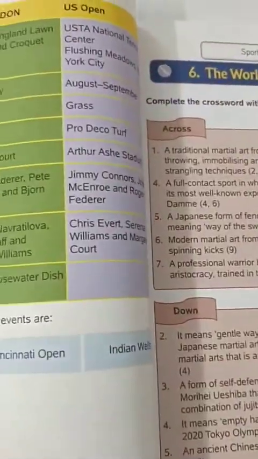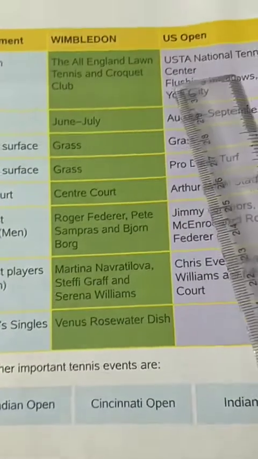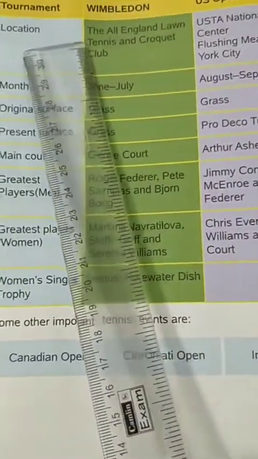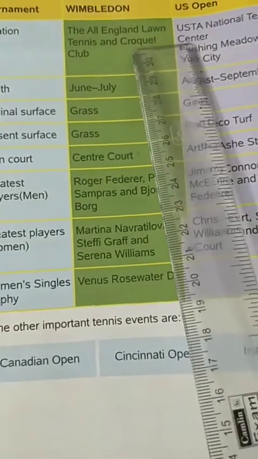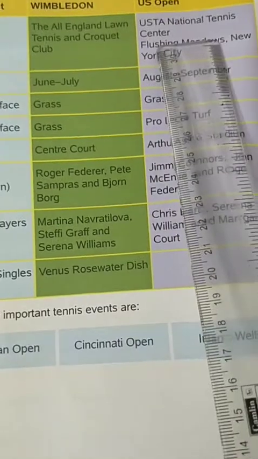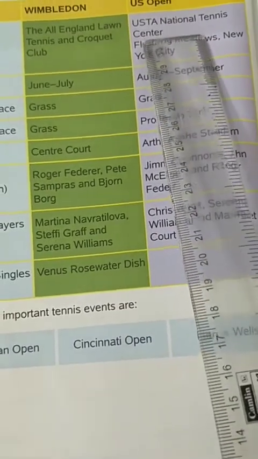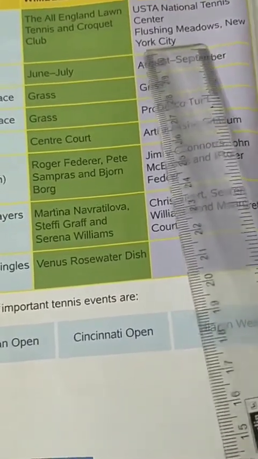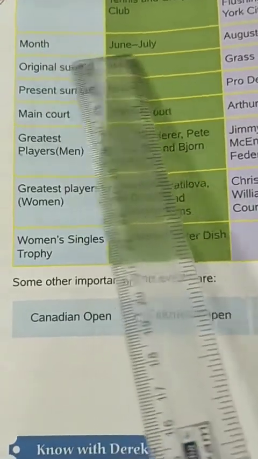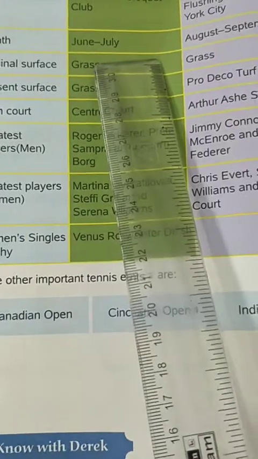Now we'll study about the Wimbledon and US Open. Location is All England Lawn Tennis Club, and for US Open, USTA National Tennis Center, Flushing Meadows, New York City. Wimbledon is held in the month of June and July.